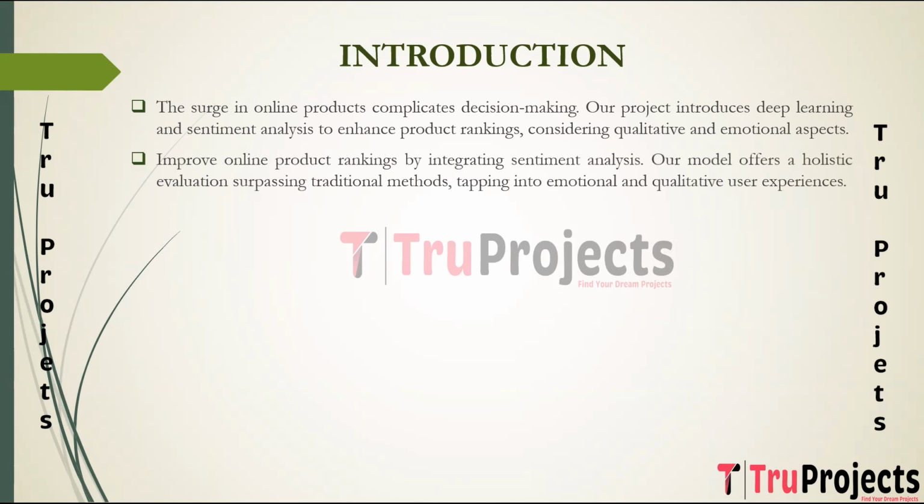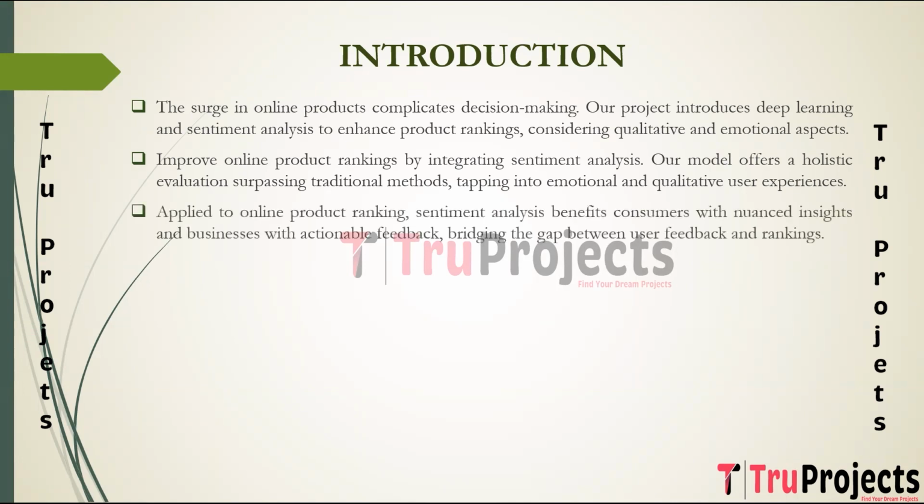The primary objective of this project is to enhance the accuracy and relevance of online product ranking by integrating sentiment analysis. By understanding and analyzing the sentiments expressed in user reviews, the proposed deep learning model aims to provide a more comprehensive and user-centric evaluation of products. This approach goes beyond conventional ranking methods by tapping into the emotional and qualitative aspects of user experiences.